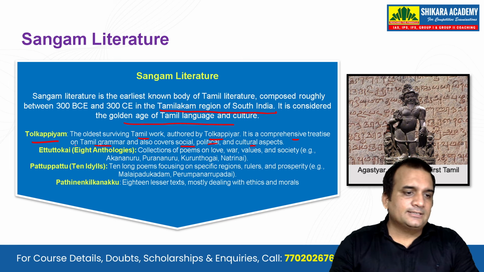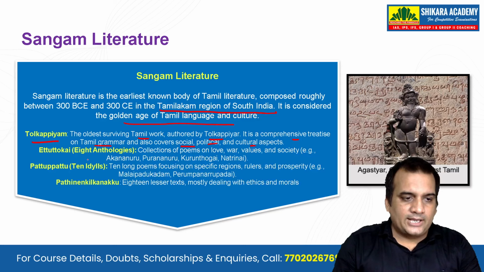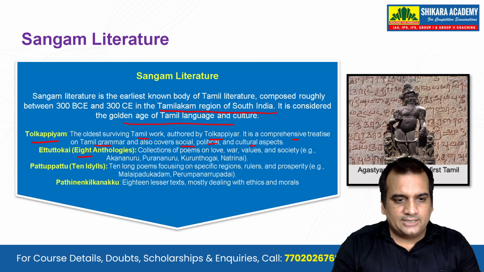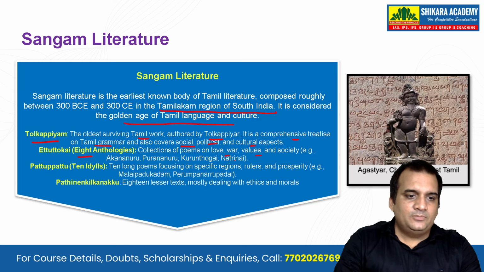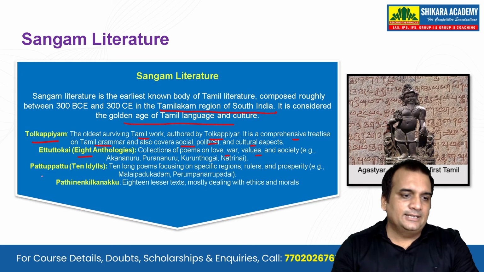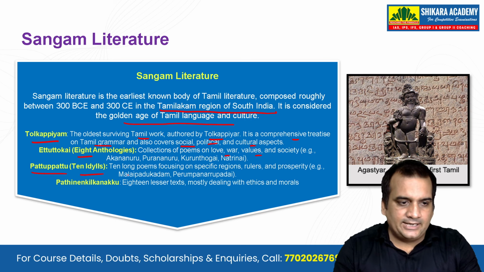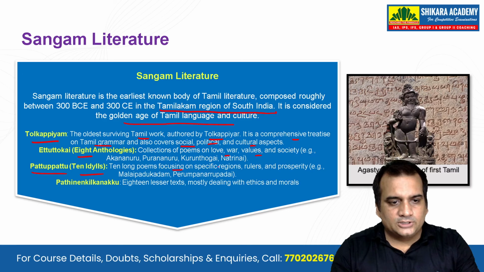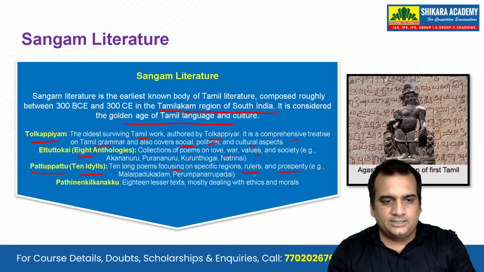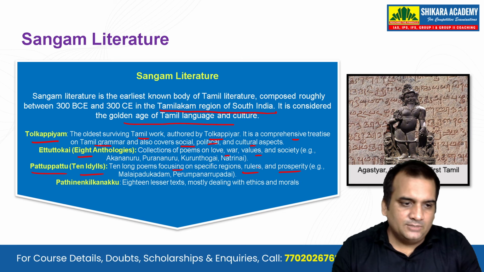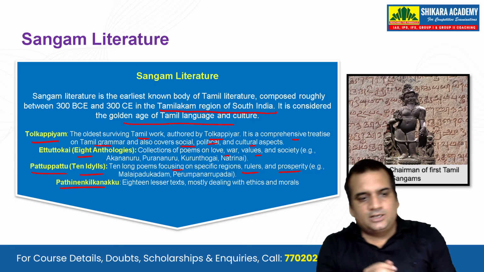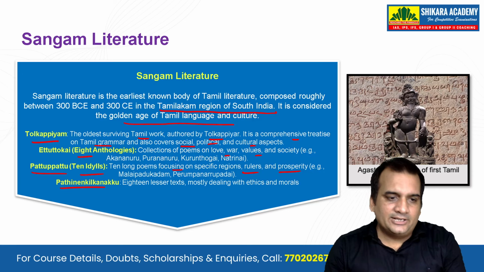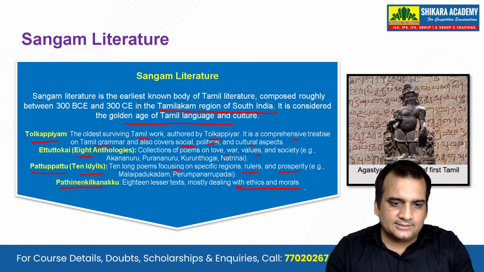Okay, next again guys is the Ettu Tokai, that is the 8 anthologies, a collection of poems on love, war, values and society. For example, there will be Natrinai, then there will be Purananuru, all these are there. Then Pattu Pattu, that is the 10 idylls, 10 long poems focusing on specific regions, rulers and prosperity. And then the last one, you see guys, is the Patinenkilkanakku, that is the 18 lesser texts mostly dealing with ethics and morals.